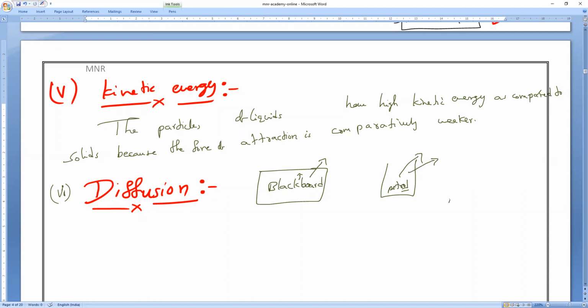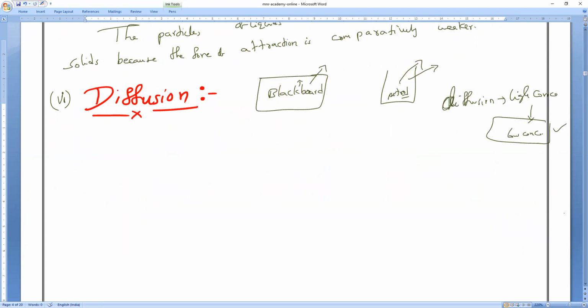What do you mean by diffusion? I already told you. Transferring of everything from high concentration to low concentration. So the rate of diffusion in liquids is faster or slower than solids? Faster than solids.